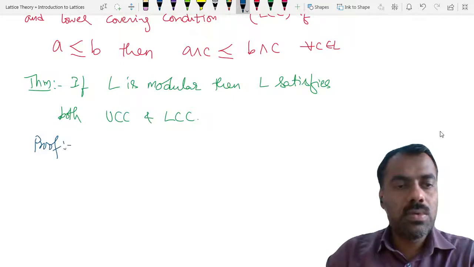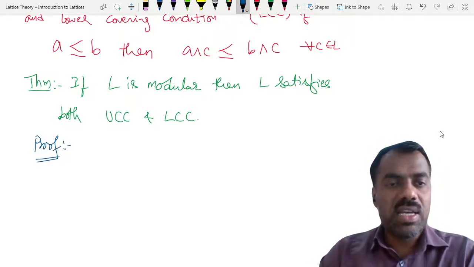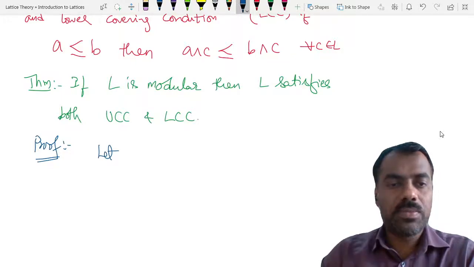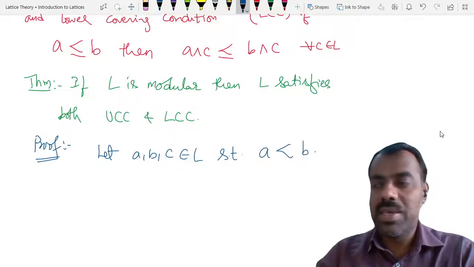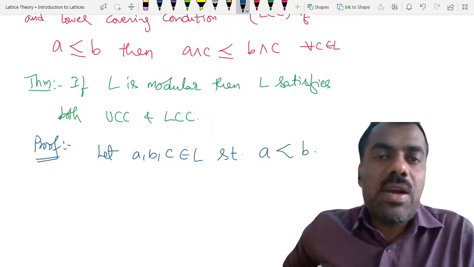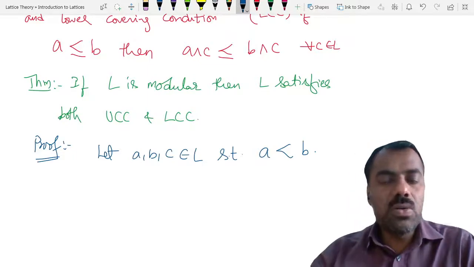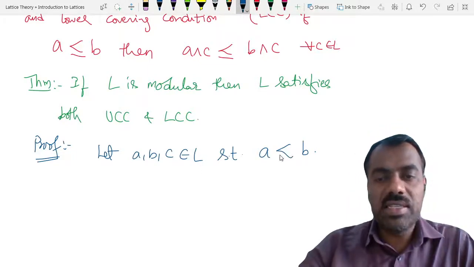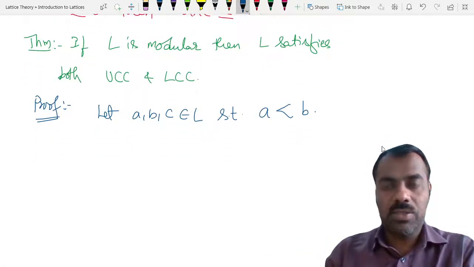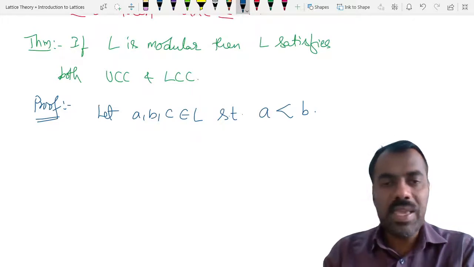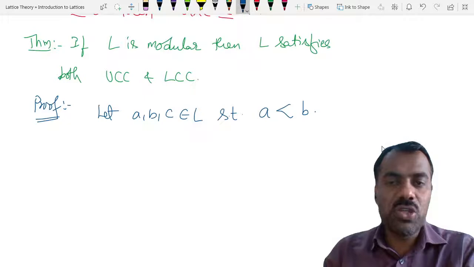Proof: we will show that it satisfies the UCC condition. So let A, B, and C be three elements in L such that A is covered by B. Because if A is equal to B, then obviously A join C is equal to B join C, and we don't need to prove anything. So simply take A strictly covered by B and C any element. Then we want to show that A join C is also covered by B join C.